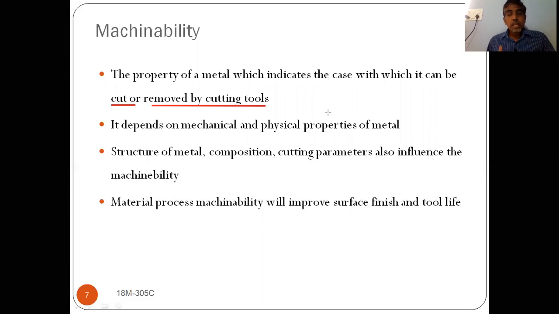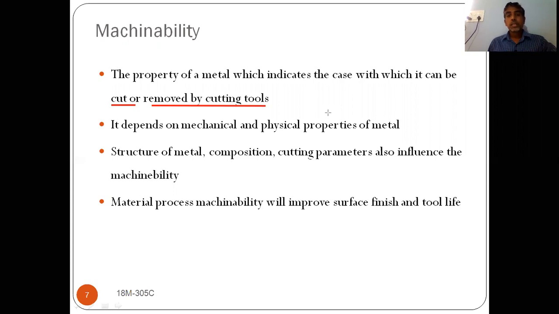If you can remove that extra material very easily, then we can say that the material has good machinability. If it is very hard, very difficult to machine, difficult to remove that extra material, then we can say it has poor machinability properties. It is not having good machinability properties. So for machining operations, which materials do we require? A material which has good machinability properties.